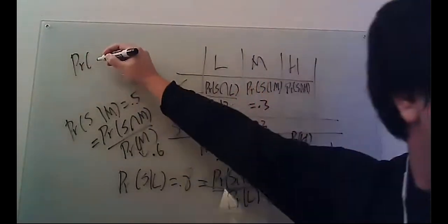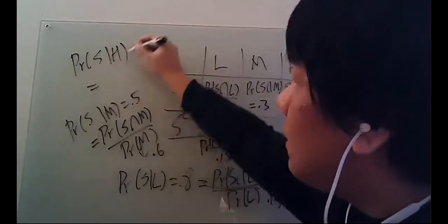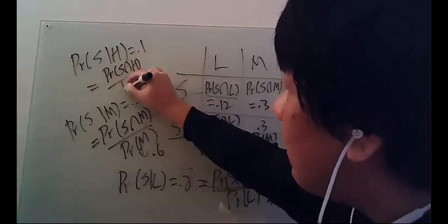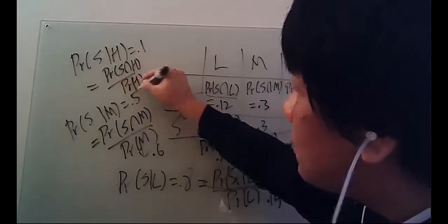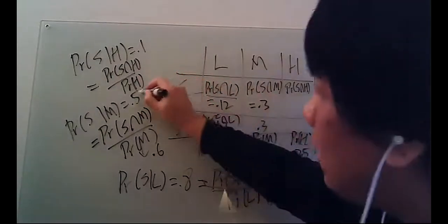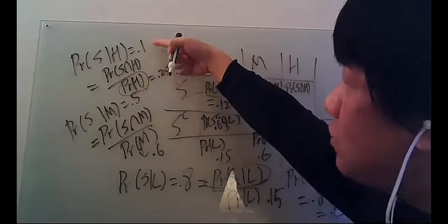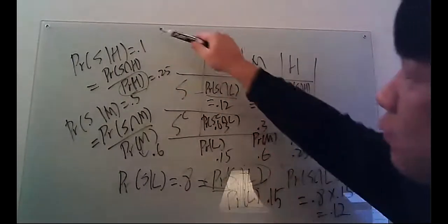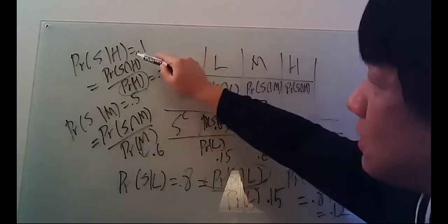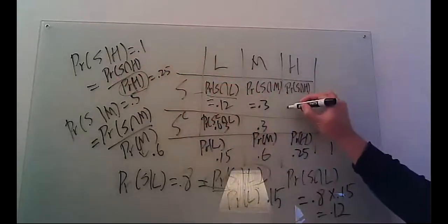The probability of S given H was basically 0.1, but this was the probability of S intersection H over the probability of H. We know the probability of H was 0.25 over here. So this denominator equals 0.25, and the ratio would be 0.1. In other words, 0.1 equals this joint probability over 0.25. So this joint probability is 0.025.